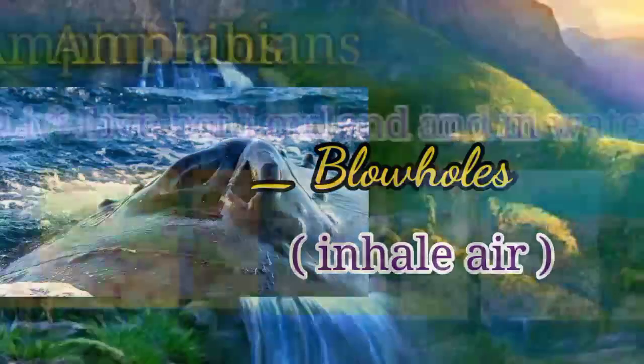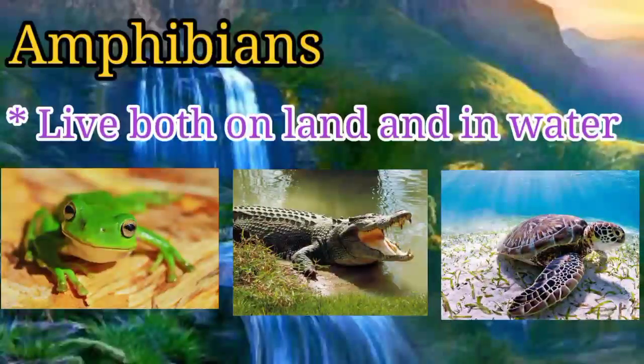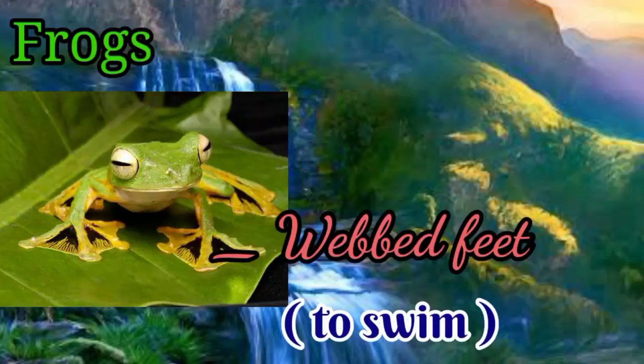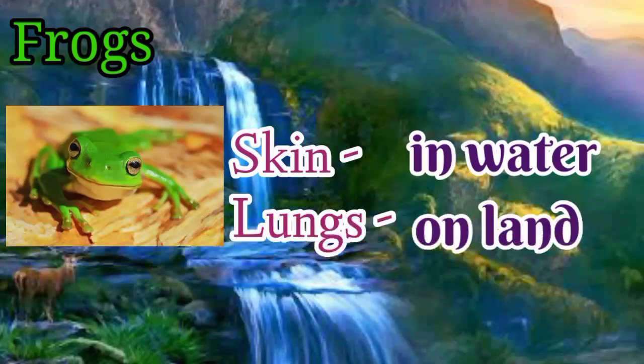Next one is amphibians. Animals which can live both on land and in water are called amphibians. For example, frogs, crocodiles and turtles. First, frogs have webbed feet to swim in water and they have two organs for breathing.